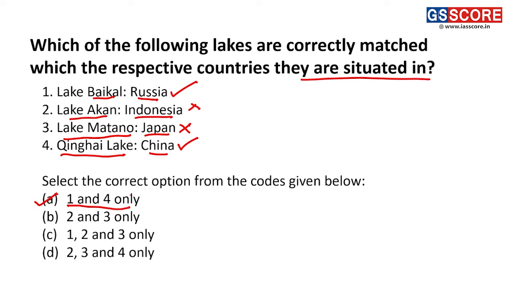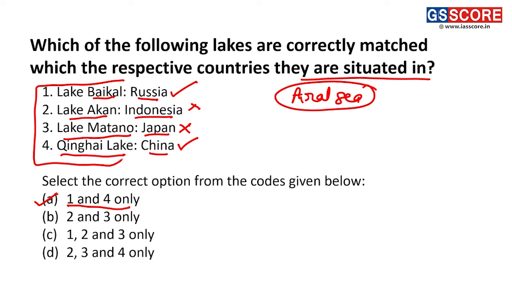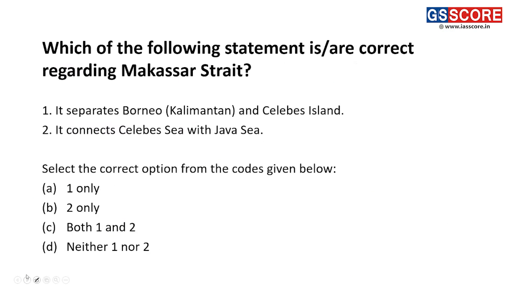You might have heard about the Aral Sea. It is one of the most degraded lakes, or seas, in the world. Similarly, the same effects are being seen in these lakes, which are shrinking due to increased anthropogenic activities in those regions.